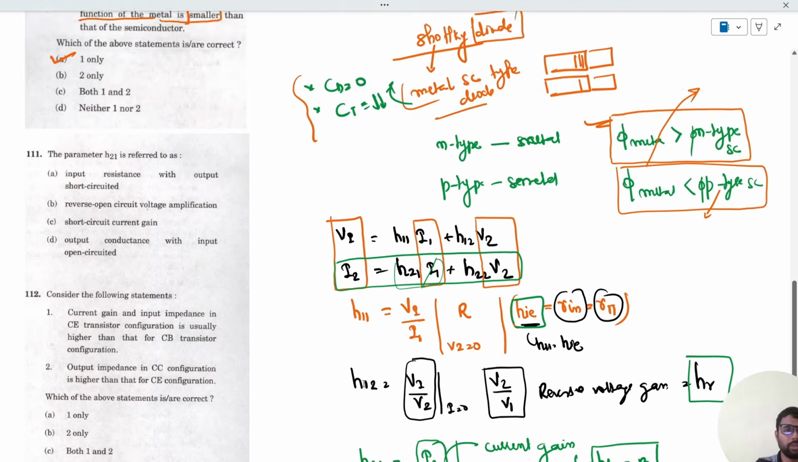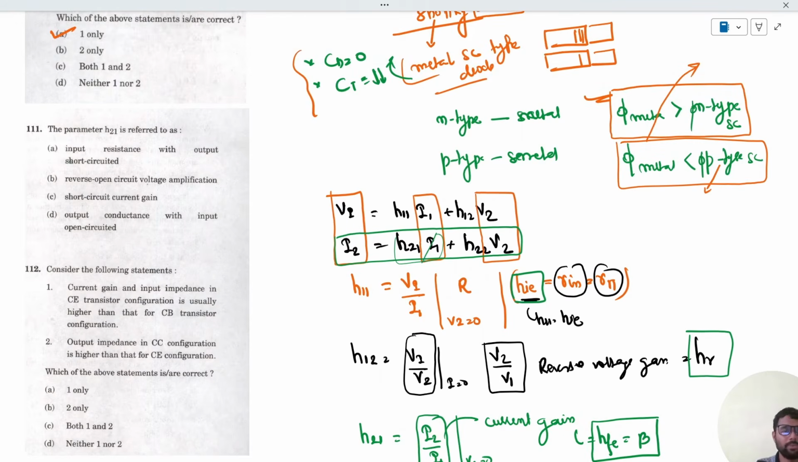In the question it is asked, H21 is input resistance with output short circuited. Input resistance means HIE, or we can say input resistance means V1 upon I1 with output short circuited, V2 equals 0, and we have seen that this is nothing but H11. It is not H21. Reverse open circuit voltage amplification, we have seen that is reverse HR, which is nothing but H12. Short circuit current gain, this is the correct answer.